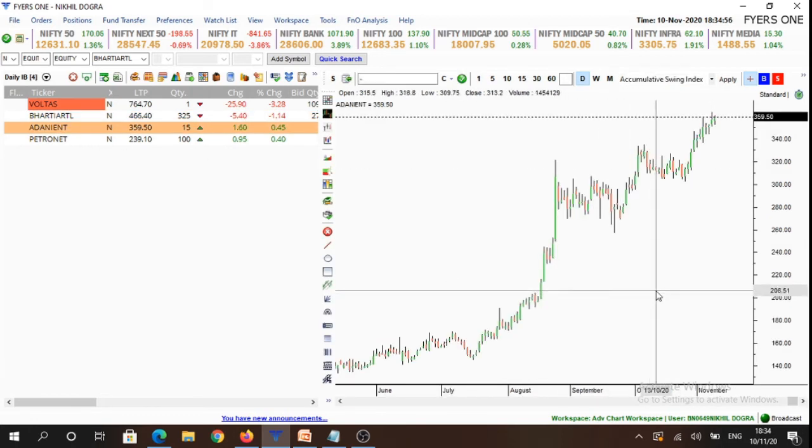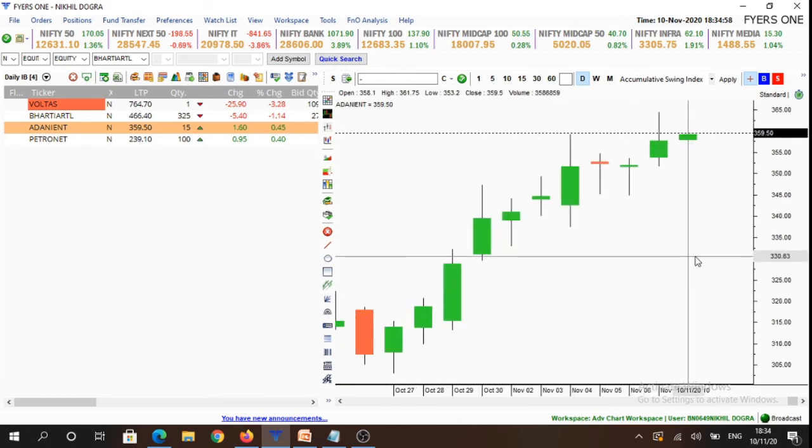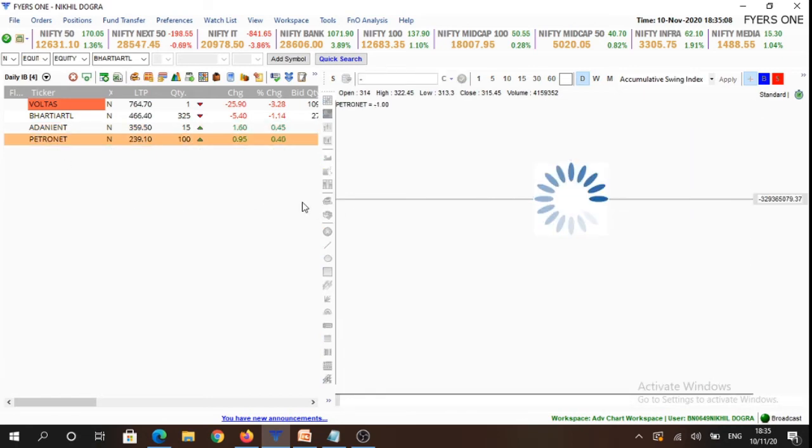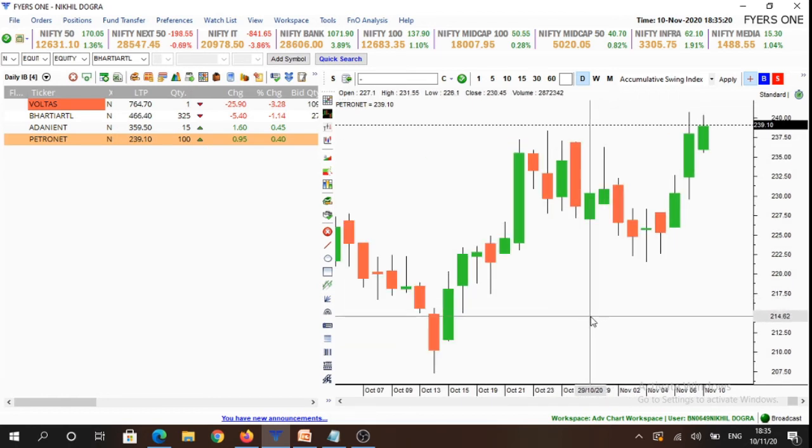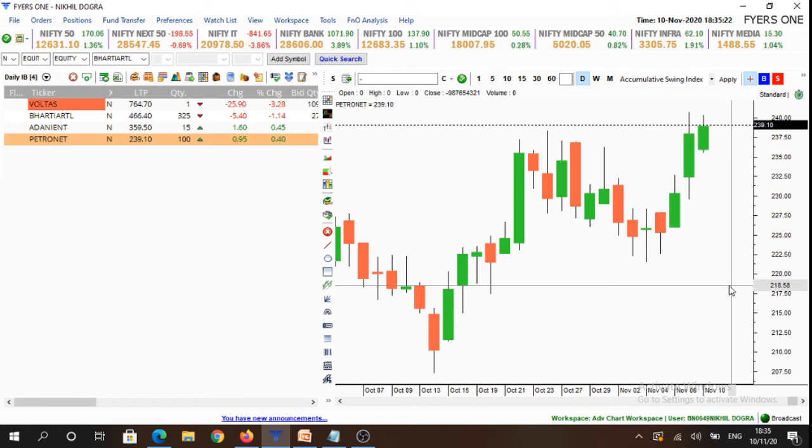If we see Adani Enterprises, we'll look for buying opportunities above 361.85 levels and selling opportunities only below 353.1 levels. And if we see Petronet, we'll look for buying opportunities above 240.6 levels and selling opportunities below 235.55 levels.